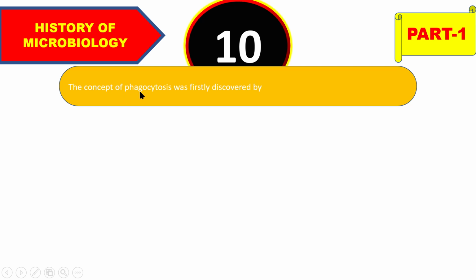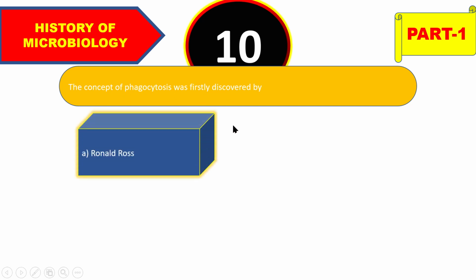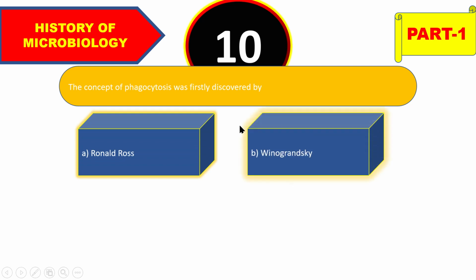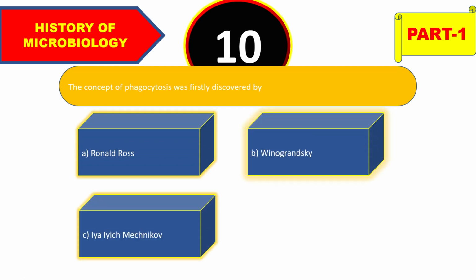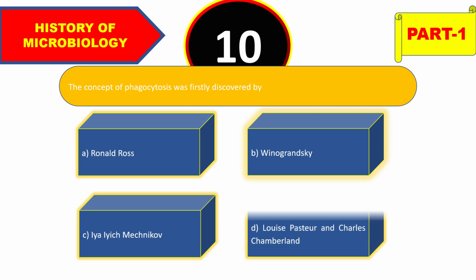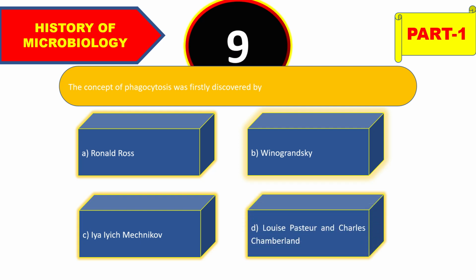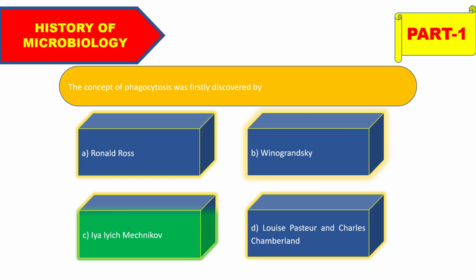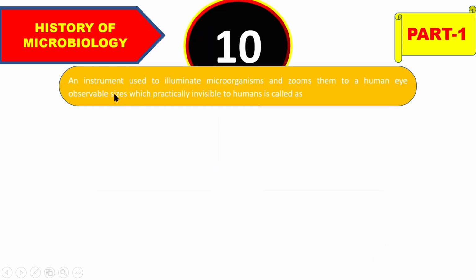Okay, so move on to the next. The concept of phagocytosis was first discovered by Ronald Ross, Winogradsky, Ilya Mechnikov, or Louis Pasteur and Charles Chamberland. And the right answer will be Mechnikov.